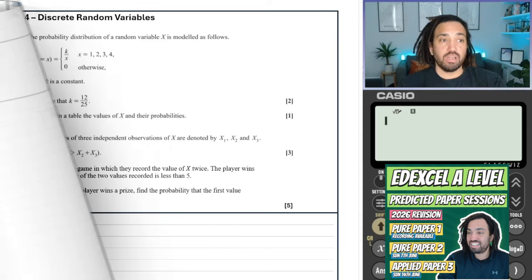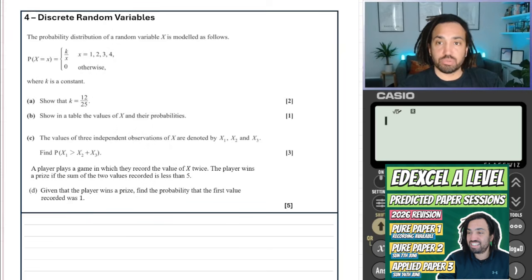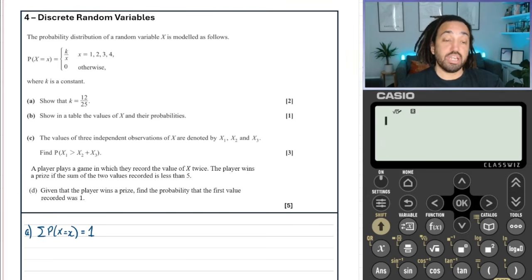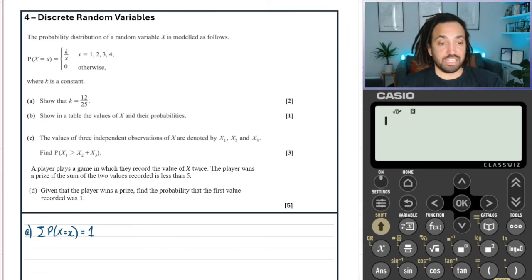Perfect. Question 4 is on discrete random variables, and we have a probability distribution modeled as such, and we need to work out the constant k. So in order to do that, we're going to use the age-old probability formula, and that is that for a discrete random variable like this, all of the probabilities must add up to 1.